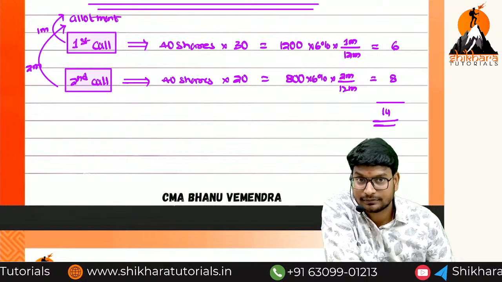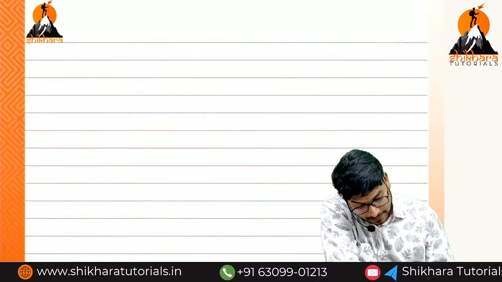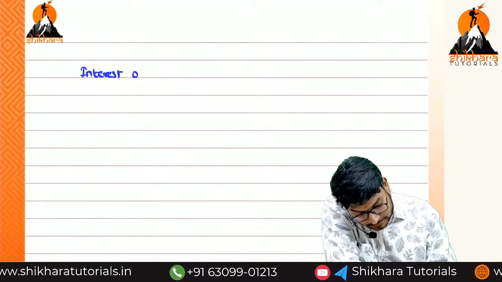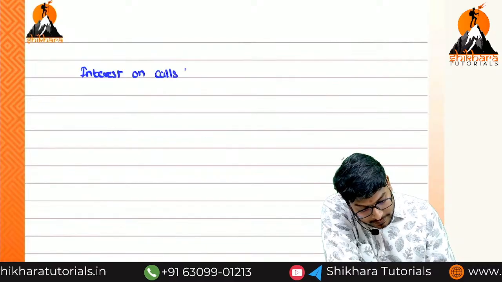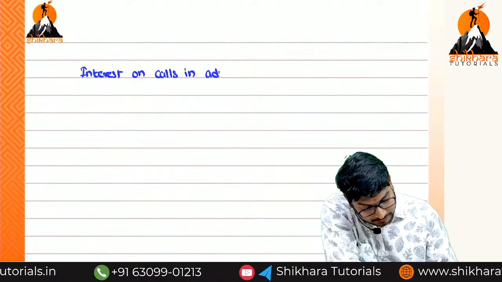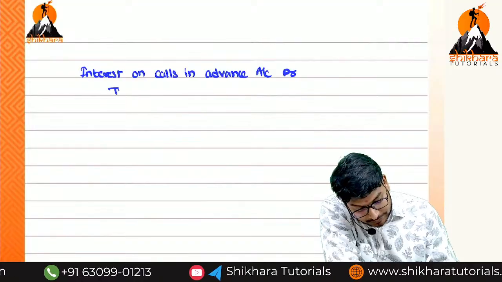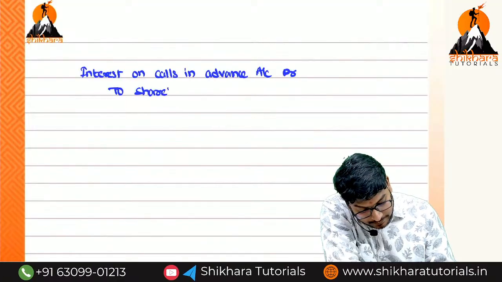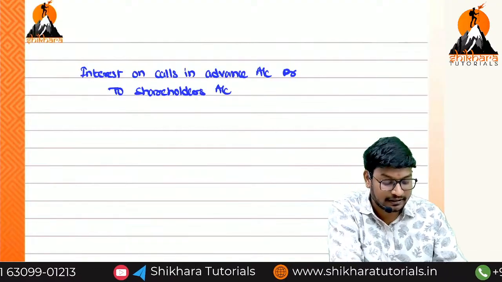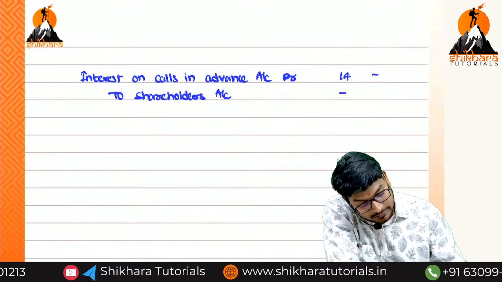Completed? Shall I scroll up? So interest on calls in advance account debited to shareholders account. How much? 14. 14 and 14.